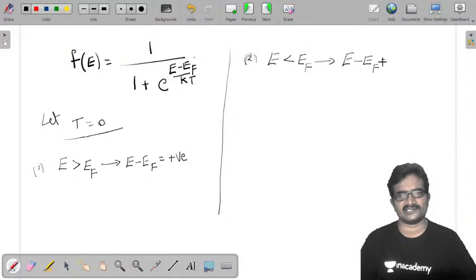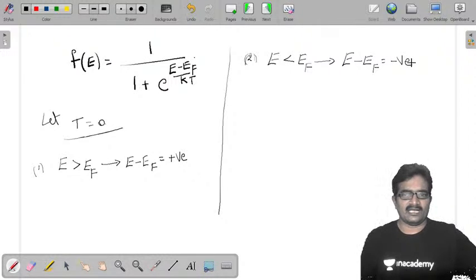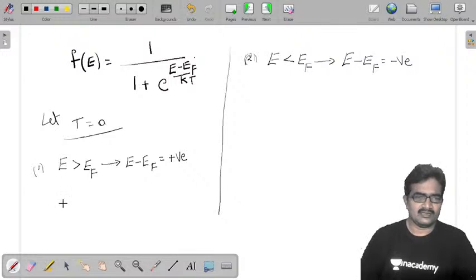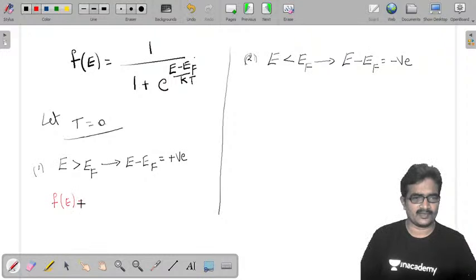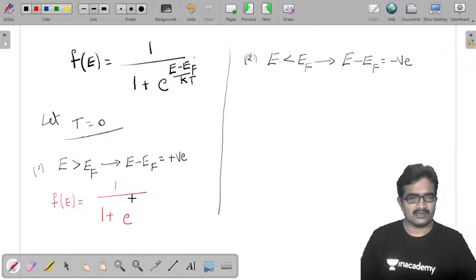After that, I am going to substitute these values here. So now f of E became 1 by 1 plus e power (E minus EF, positive) by T equal to 0, temperature T equal to 0.